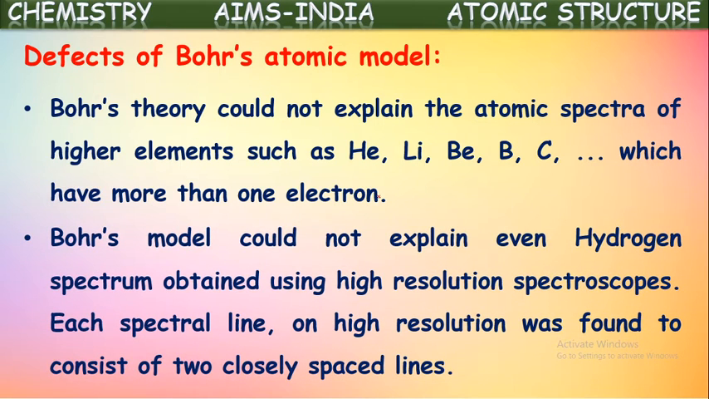Bohr's model could not explain even the hydrogen spectrum obtained using high-resolution spectroscopes. Each spectral line on high resolution was found to consist of two closely spaced lines. Actually, in Bohr's theory, certain lines were observed when electrons jump from higher orbits to lower orbits. But when observed through high resolution spectroscopes, each line is further finely divided into two or more closely spaced lines. Why these spectral lines split into different lines was not explained by Bohr. This is one of the drawbacks.